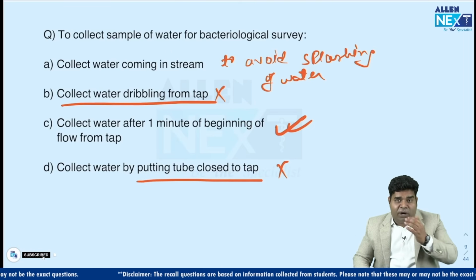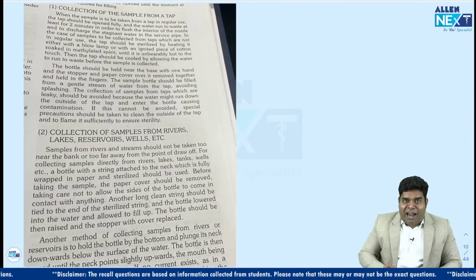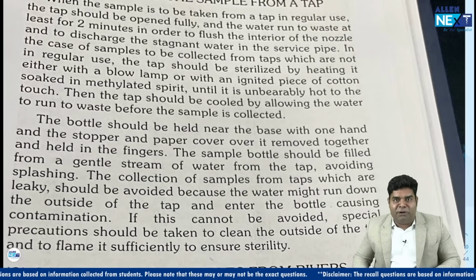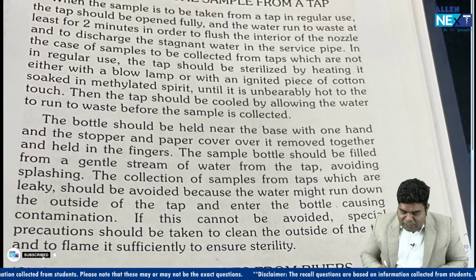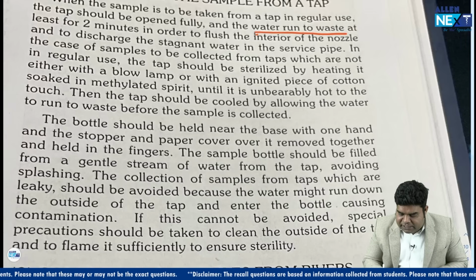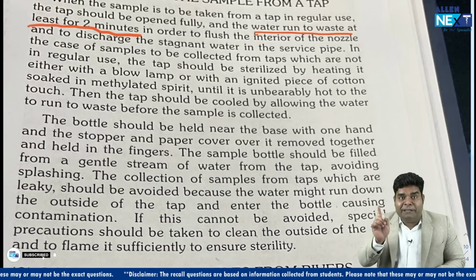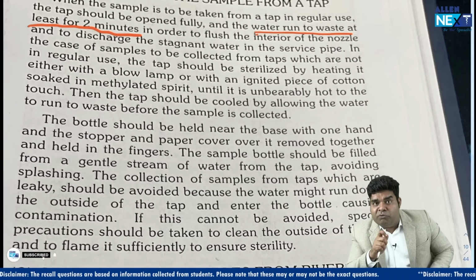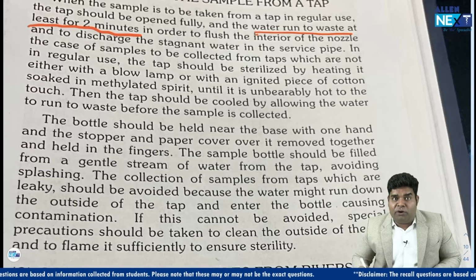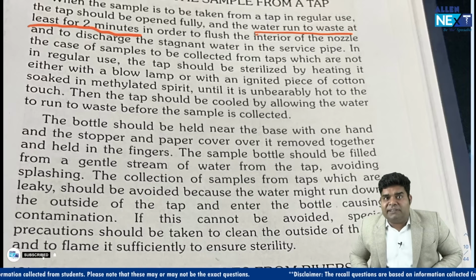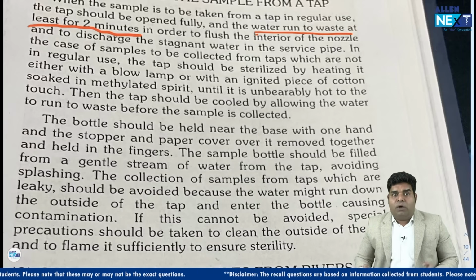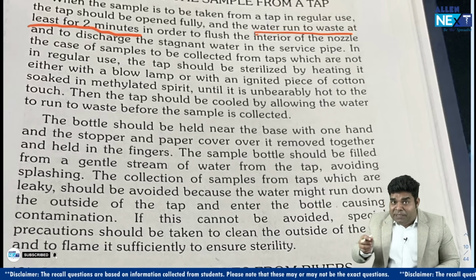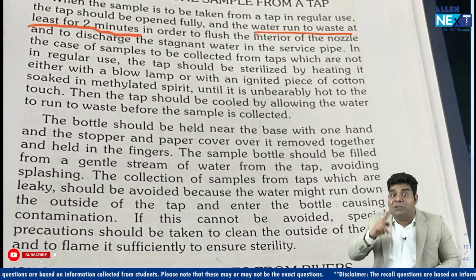Now A and C, what is correct? For that we have to go into PARK and see it. If you look at the part on collection of sample from a tap, they have said that the water should run to waste at least for 2 minutes, not 1 minute. That is, 2 minutes we have to wait in order to flush the interior of the nozzle and to discharge the stagnant water in the service pipe. So we should not collect it from the tap just after 1 minute. We should collect it after 2 minutes.